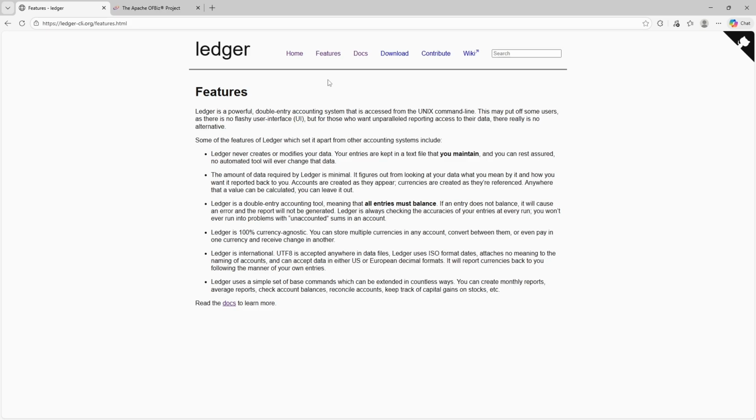Now let's look at the pros and cons of Ledger. On the positive side, Ledger is free, lightweight, incredibly fast, and fully transparent. Data is plain text, portable, and easy to audit.